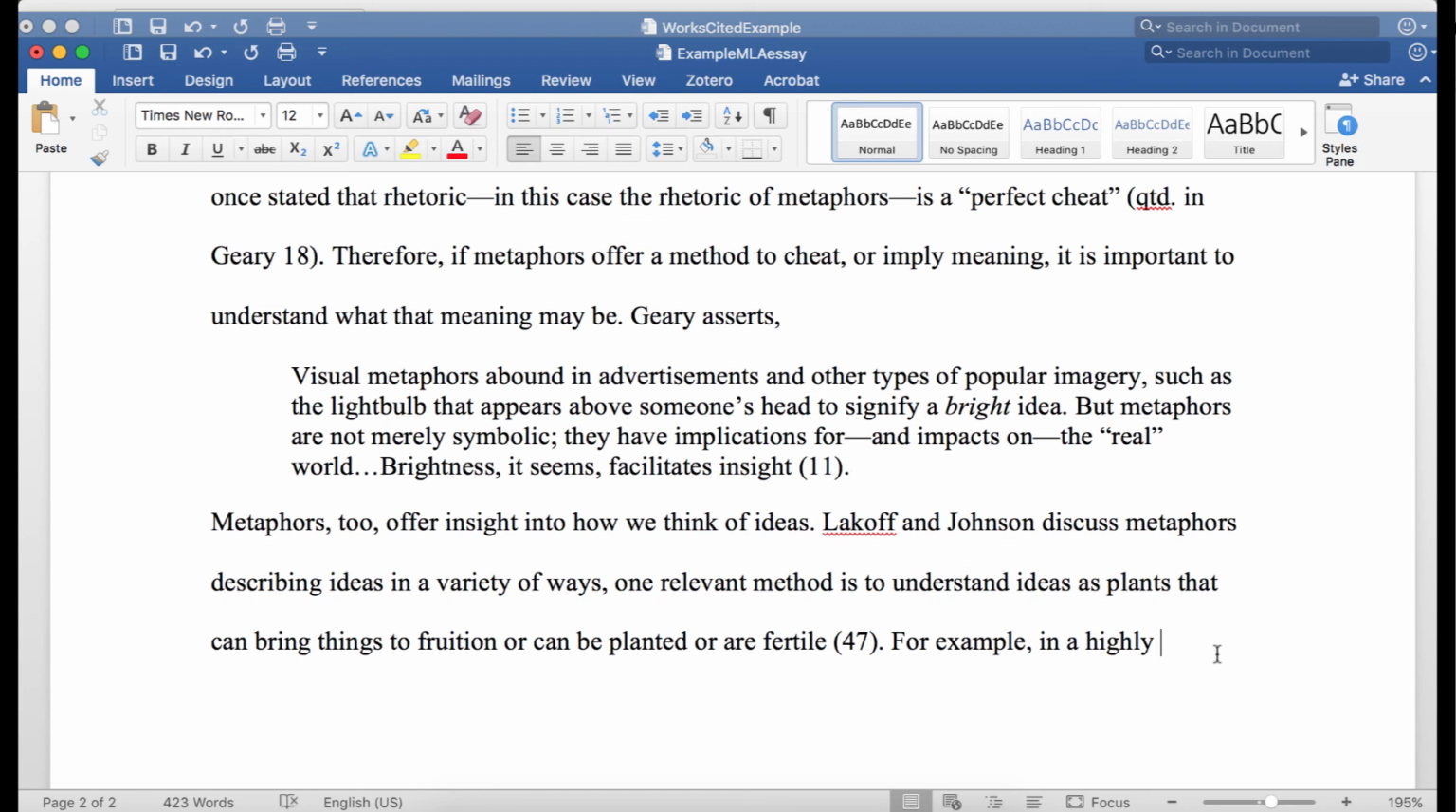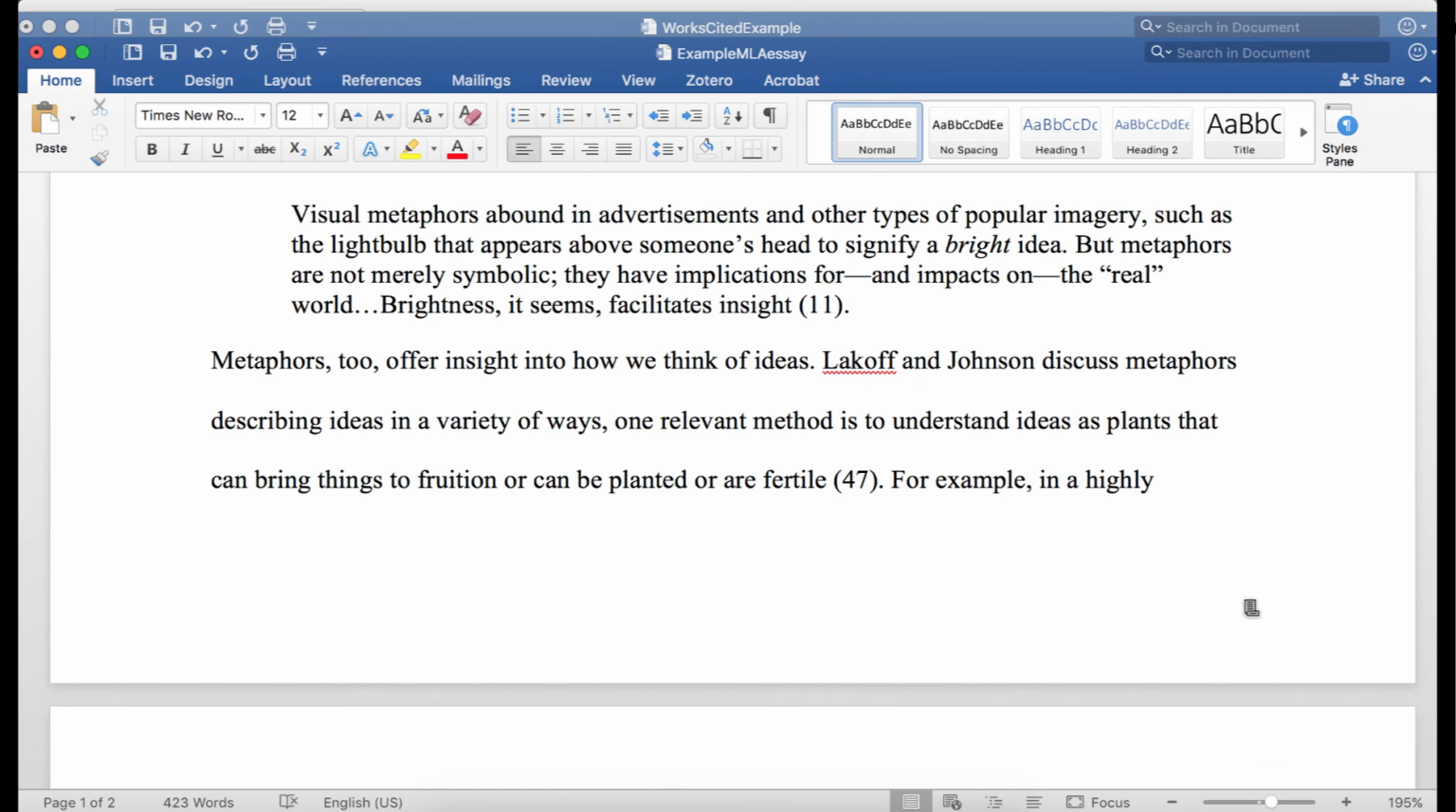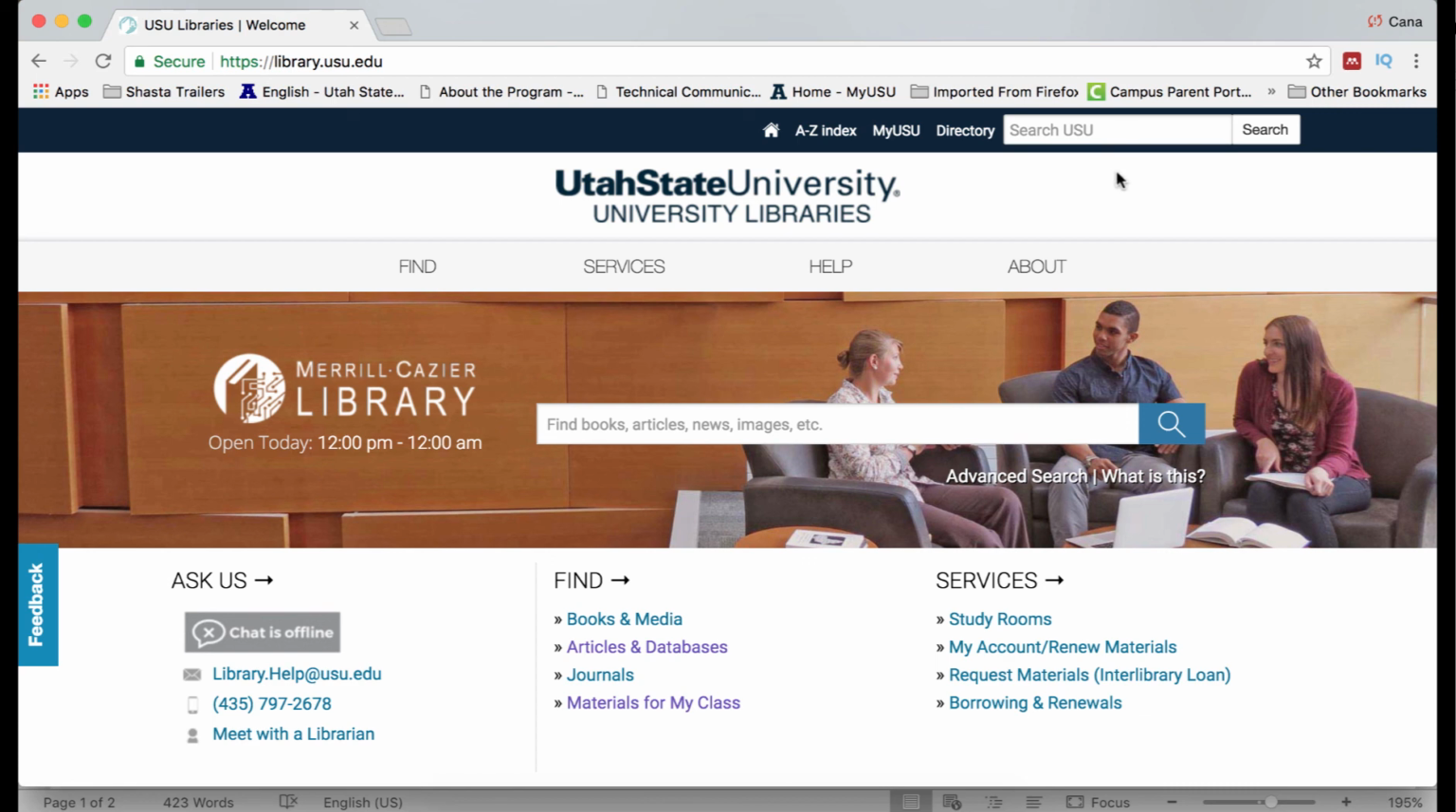All right, well, I've given you a brief overview of the different ways to use in-text citations for your essays. I've also given you a resource, USU Libraries, in order to find information about how to get different sources.